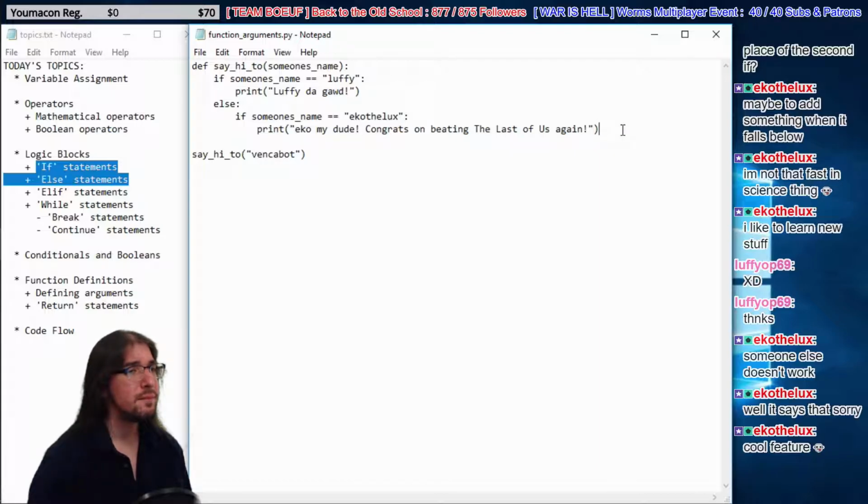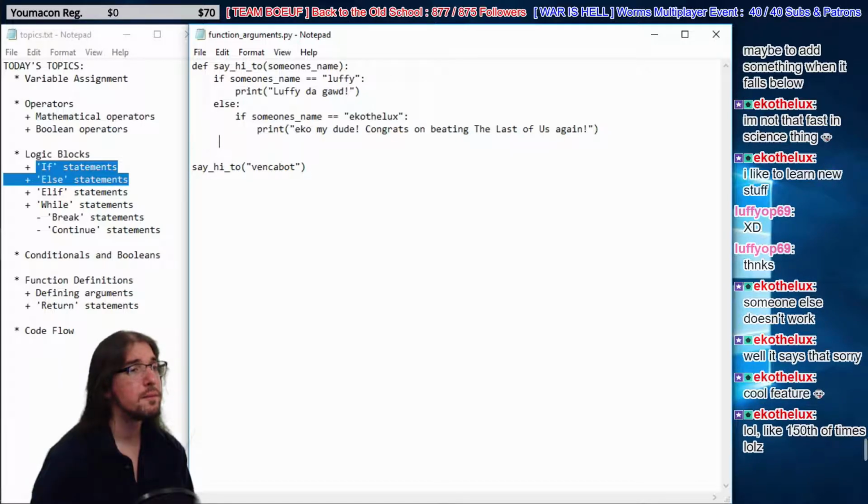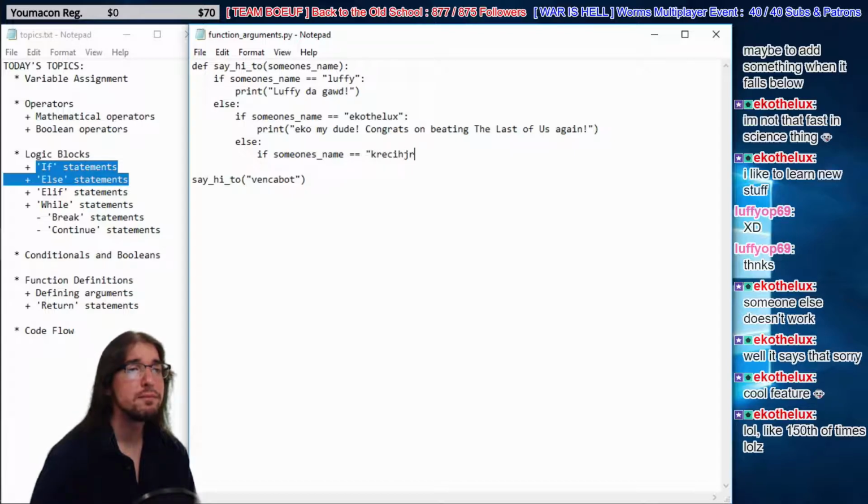But if it's not Luffy, then ask, is it Echo? Right? So if it's not Luffy, ask, is someone's name equals Echo? Then say this. Otherwise, ask if it's somebody else. You know, if it's K. Reich Jr. I misspelled that.